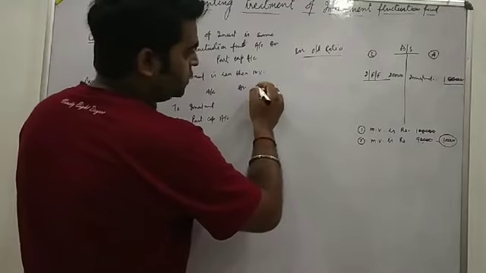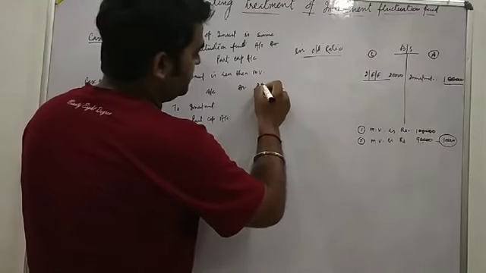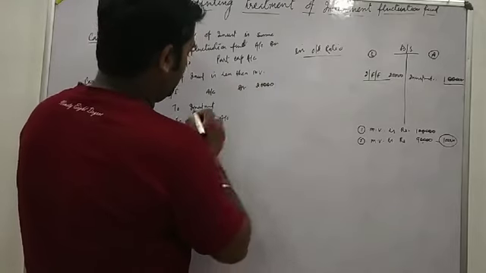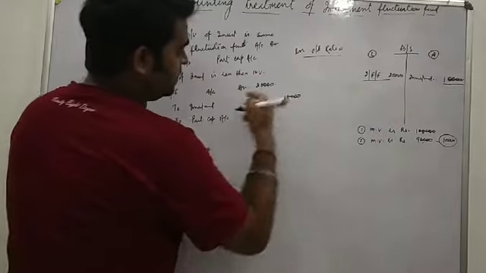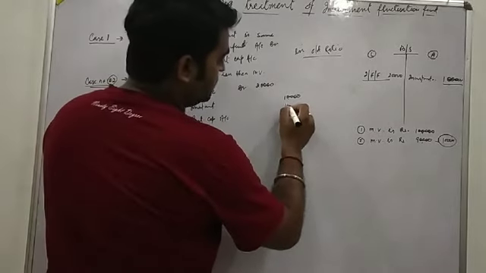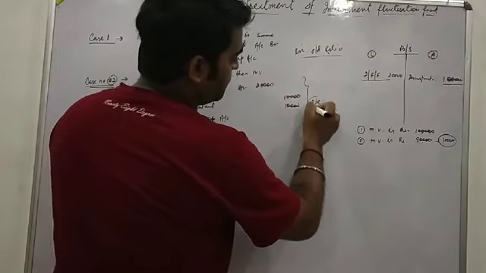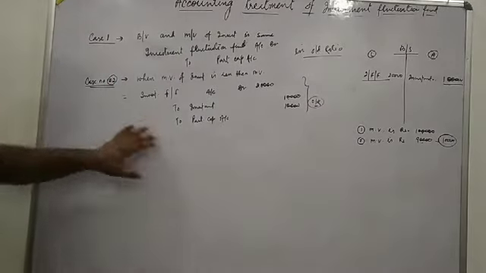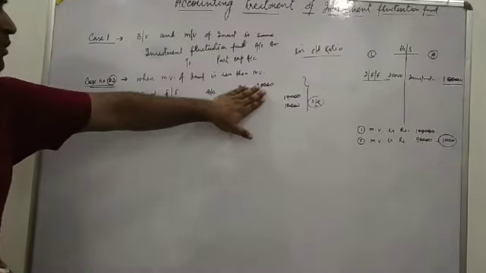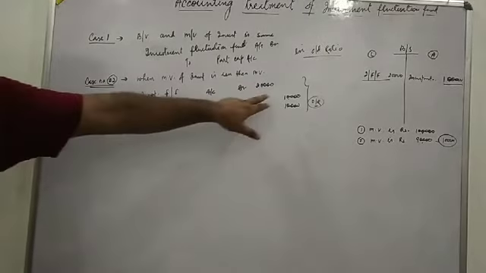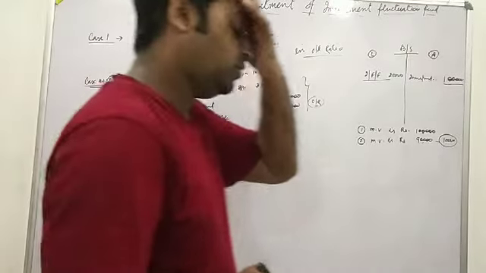The amount is investment fluctuation fund 20,000, 10,000 loss to investment, and to partners' capital account 10,000 in old ratio. In case number 2, we will do investment fluctuation fund account debit 20,000, to investment rupees 10,000 and to partners' capital 10,000. Getting you all?